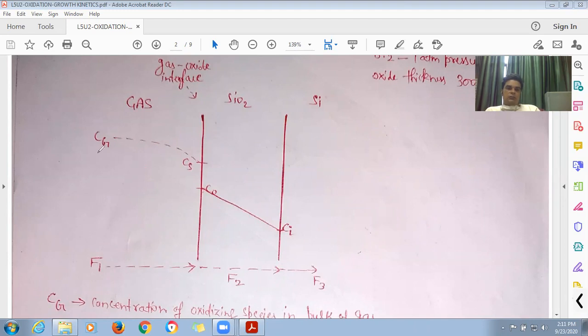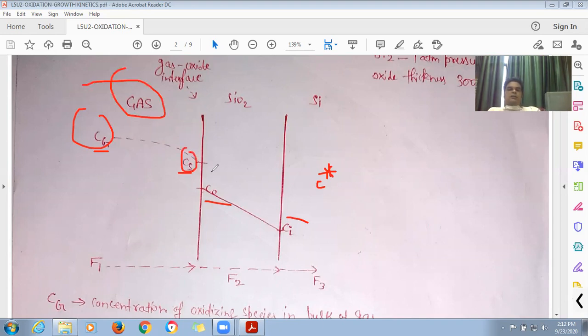Now, in this model, there are certain concentrations that we need to consider first. We have basically five concentrations. Four concentrations you can see here: Cg, Cs, C0, and Ci. Another one we have is the C star concentration. So there are five concentrations, and these all are the concentrations of oxidizing species. What is Cg? Cg is the concentration of oxidizing species in the bulk of the gas.